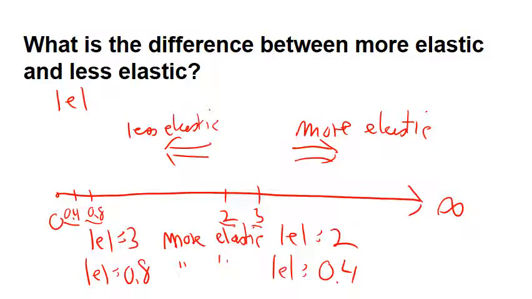Finally, more elastic is the same as less inelastic, and less elastic is the same as more inelastic. So 0.4 is more inelastic than 0.8, and 2 is more inelastic than 3.